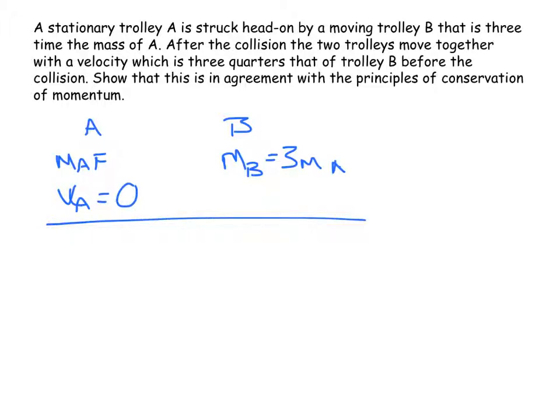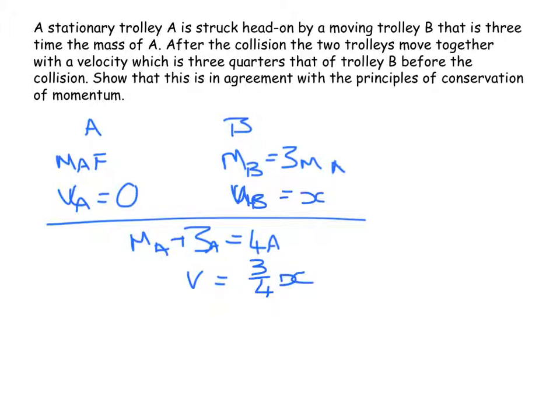So afterwards, we've got mass A plus 3 times mass A, which is equal to 4A. And they move off at a velocity which is equal to 3/4 that of trolley B. So we had an initial velocity of trolley B, and we can call that x if we want, and we're saying that this is 3/4 x.